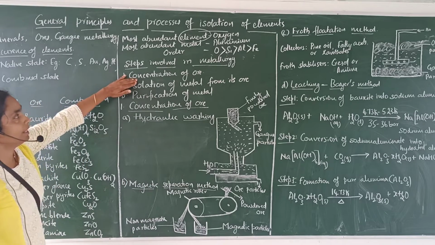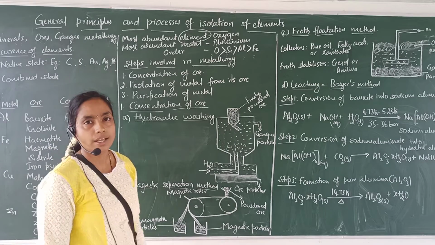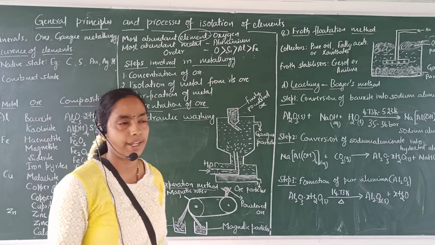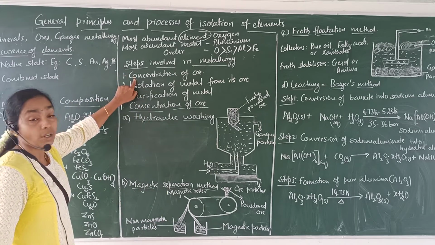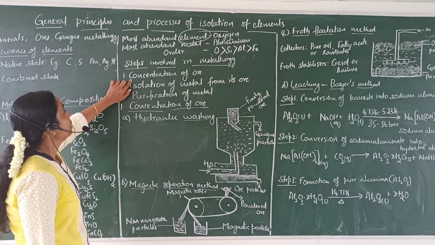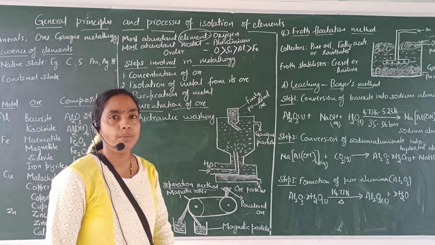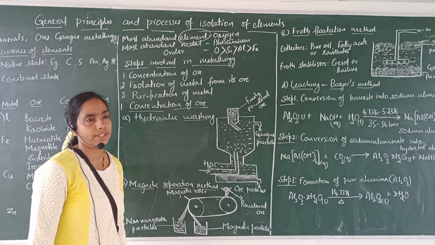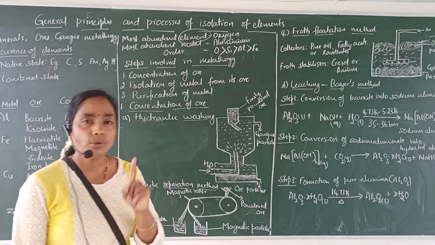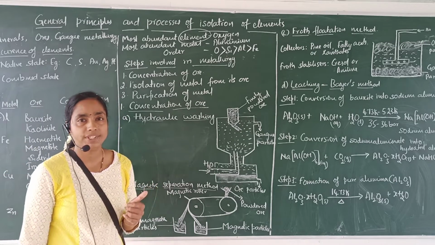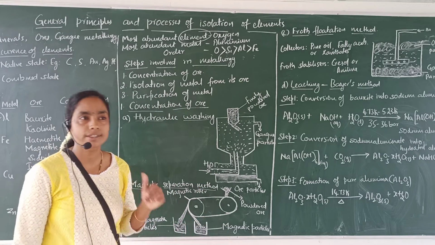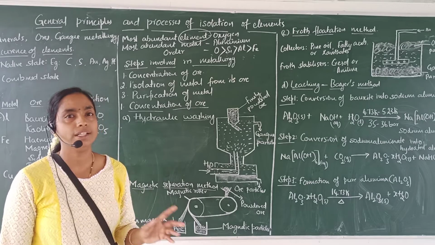First, we will consider the concentration of ore. Concentration of ore means the process of removal of impurities present in the ore. It is also known as ore dressing or beneficiation of ore. In the concentration process, we are removing the sand, mud particles, and unwanted impurities present in the ore. And to concentrate the ore, we have to consider the physical properties of gangue particles and ore particles. If I say ore particles, that indicates the metal particles present in the ore.